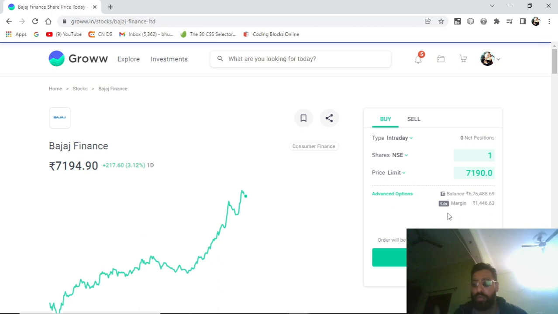This is what intraday provides you. Intraday means making profit or loss in the same day. That is why intraday is so popular, because you can have a smaller amount and buy more.